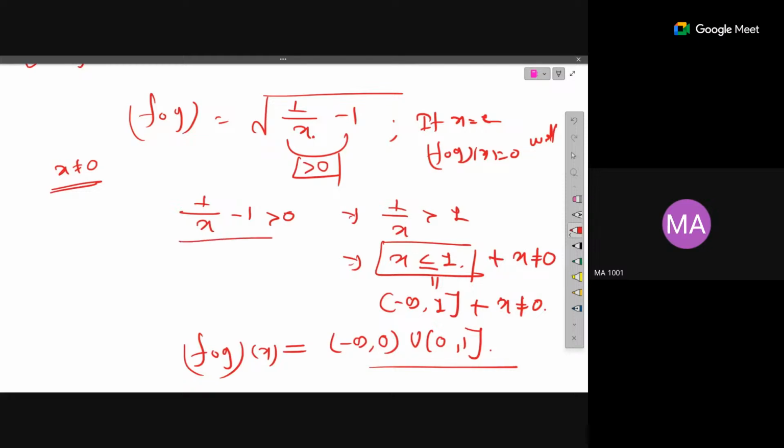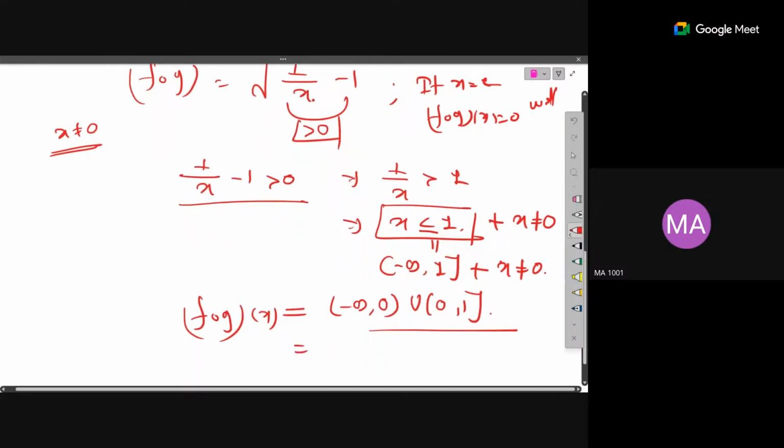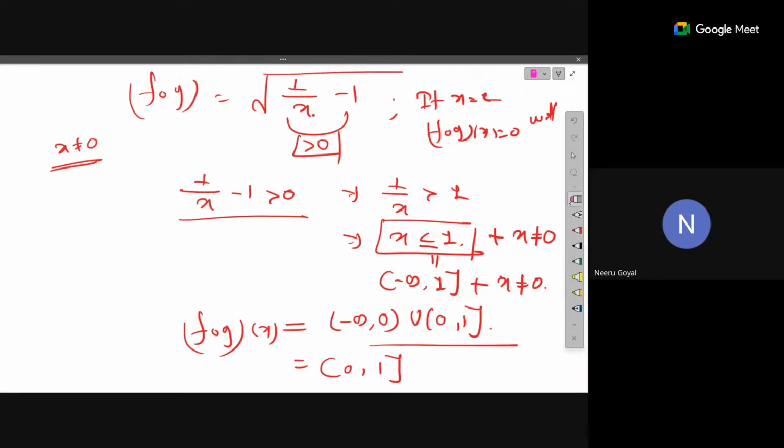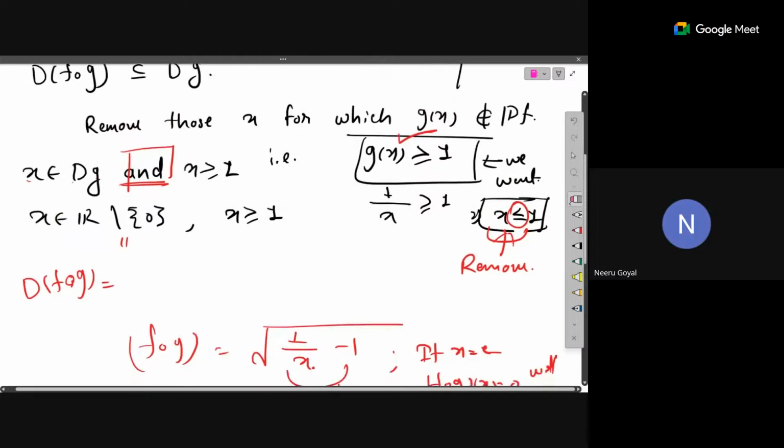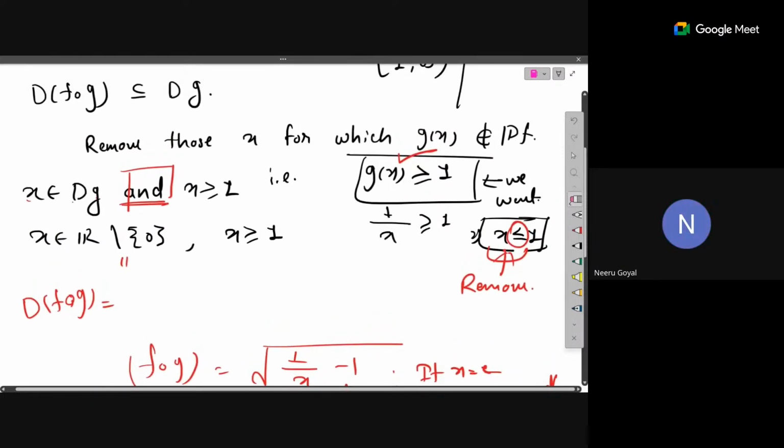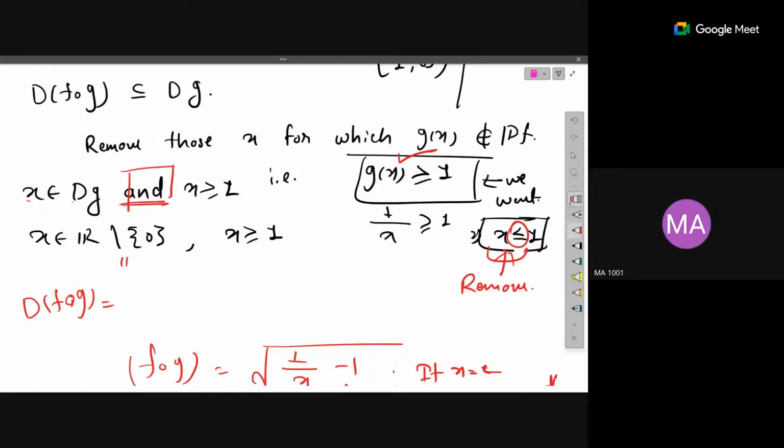But if we go with this condition that 1 by x minus 1 is strictly greater than 1, 1 by x is strictly greater than 1, x is greater than or equal to 1. If you take negative values, then minus and minus will ultimately become minus, right? So that means we have to remove the negative numbers too. Ma'am, if we go with steps like x less than or equal to 1, we have to remove that, na? We cannot substitute negative values, because of the domain of f.